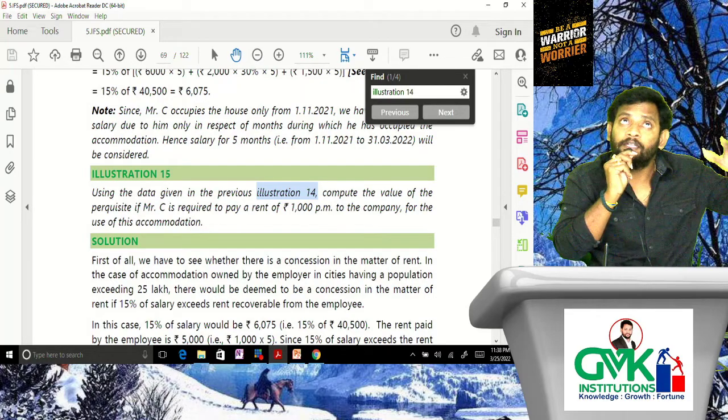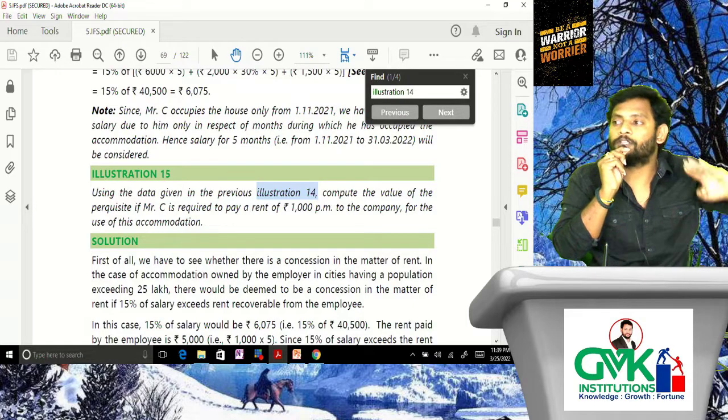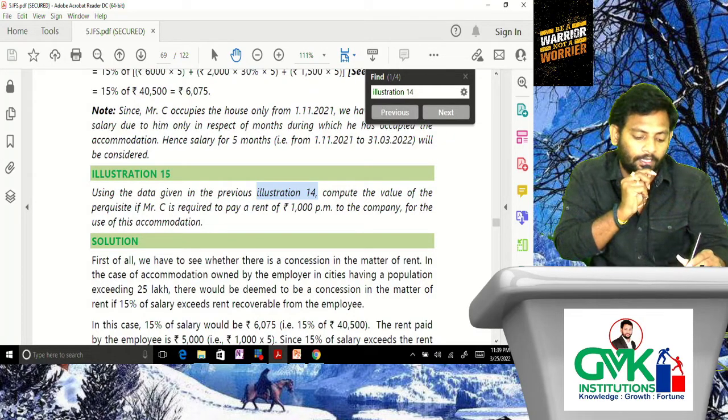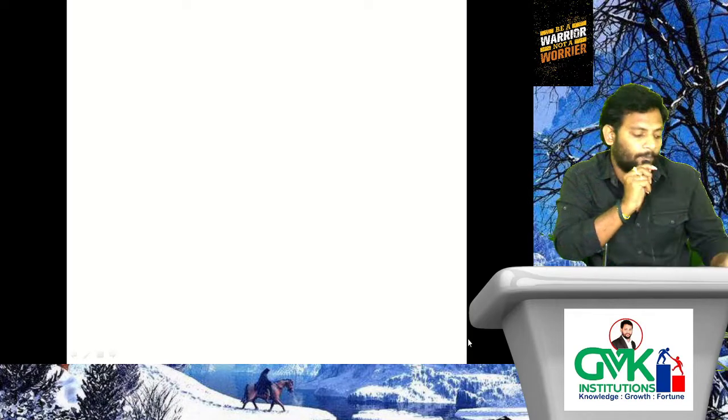Very simple. Determine first of all RFUFA, rent free unfurnished accommodation. Already we determined in illustration 14. Less amount collected from employee, then you will get TVF concessional unfurnished accommodation. Let's verify.